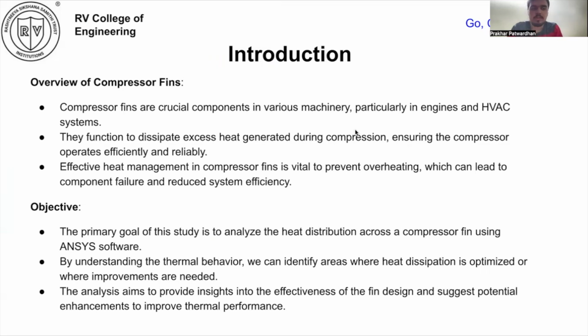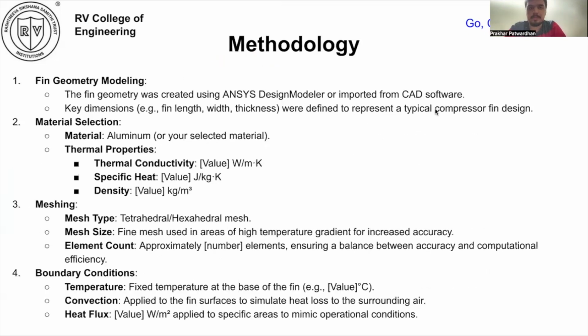Our objective: the primary goal of this study is to analyze the heat distribution across the compressor fin using ANSYS software. By understanding thermal behavior, we can identify areas where heat dissipation is optimized or where improvements are needed. For the fin geometry modeling, the fin geometry was created using ANSYS Design Modeler or imported from CAD software. The second point of methodology is material selection. We are taking aluminum material, and here are the thermal properties. The third point is meshing. The fourth point is boundary condition.